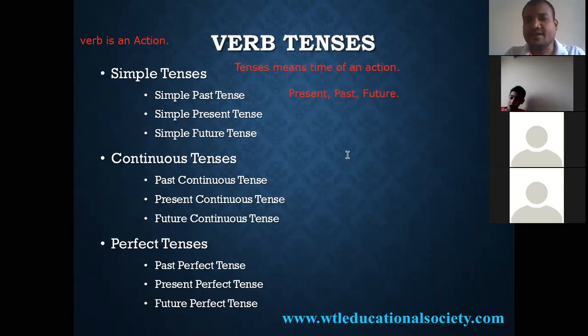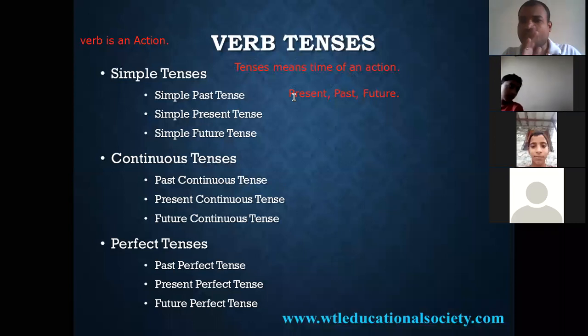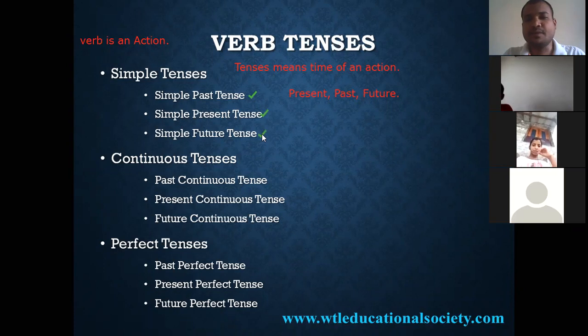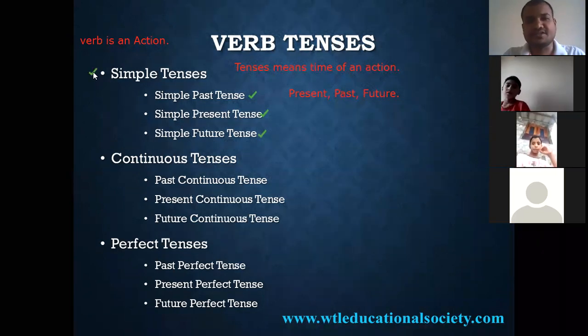Each tense is again divided into 4 types. That is the classification. We are not going to the actual format, but a little more interesting way where you can understand easily. So what are the simple tenses? Simple past, simple present, simple future.